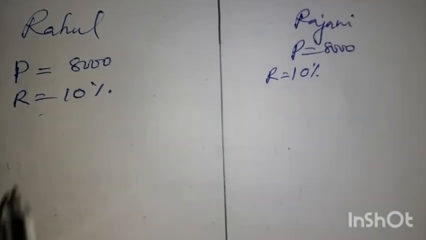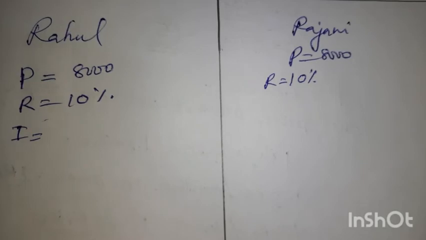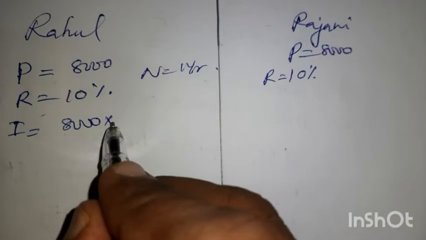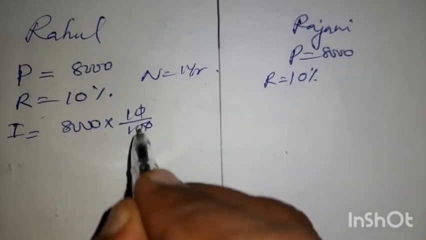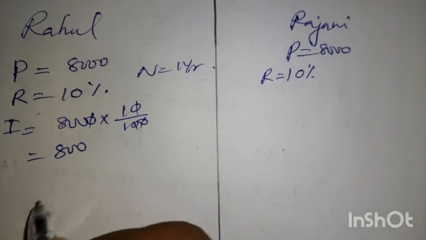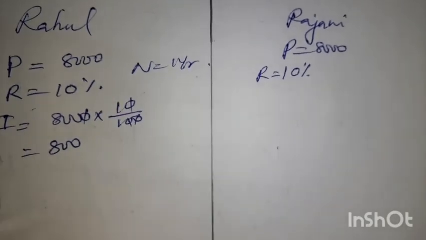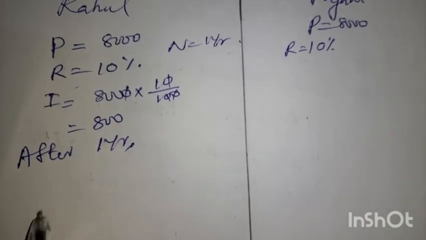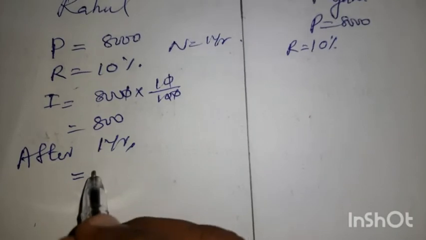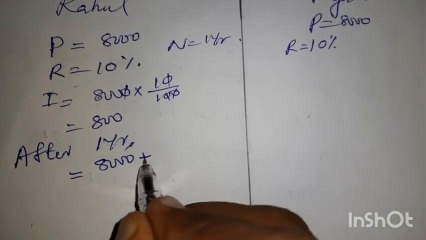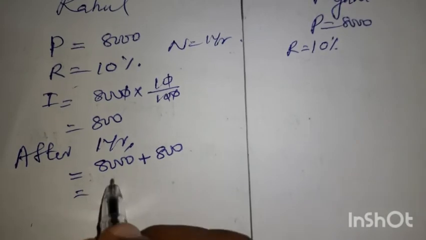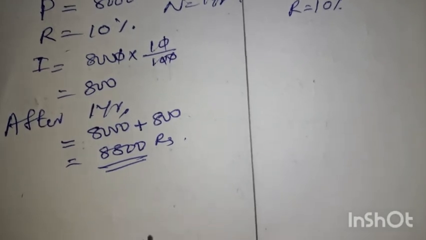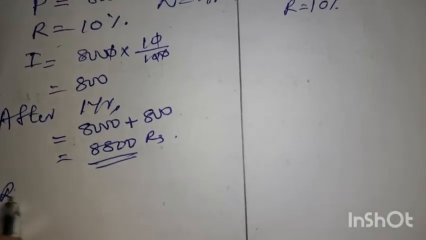Then you have to calculate the interest for 1 year. So 8,000 into n, where n is 1 year, into 10 by 100. 0 is cancelled. He is getting an interest of 800 rupees. After 1 year, he withdrew the amount. So how much is he getting? Actually 8,000 he deposited, interest is 800. So a total of 8,800 rupees he is getting back after 1 year, and he redeposited it.